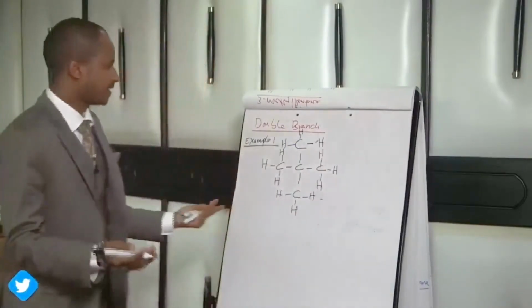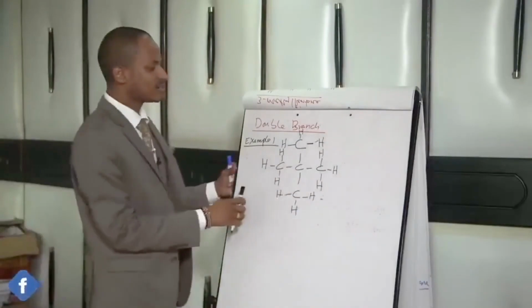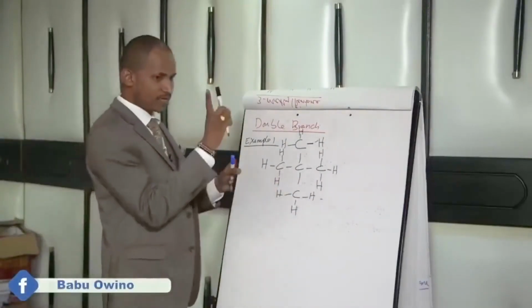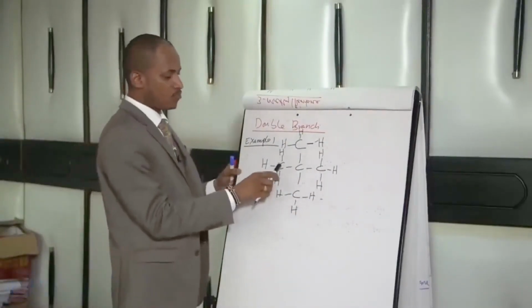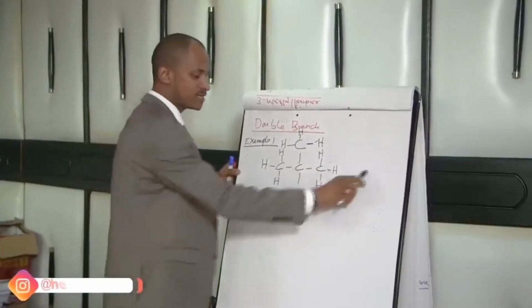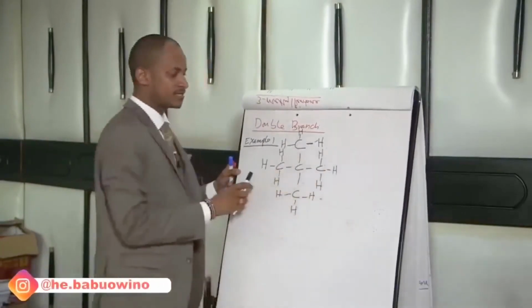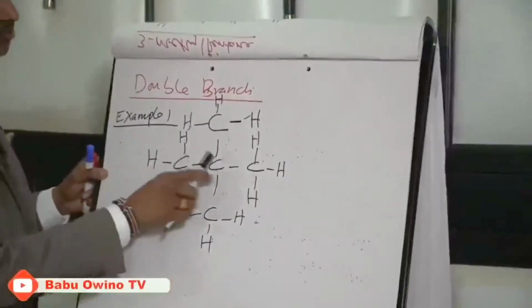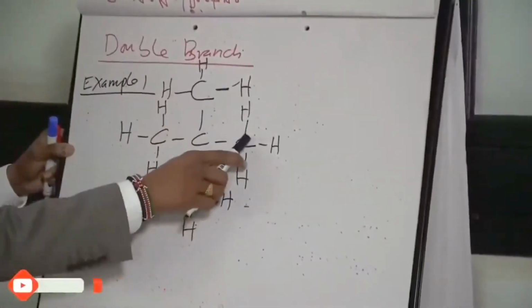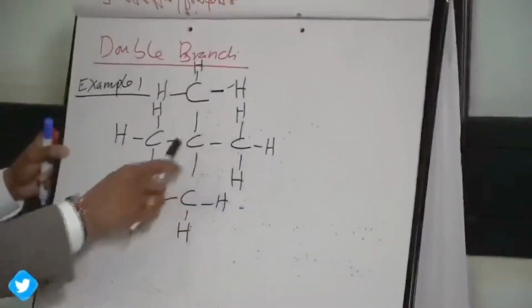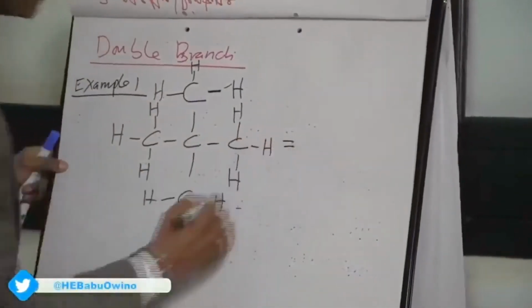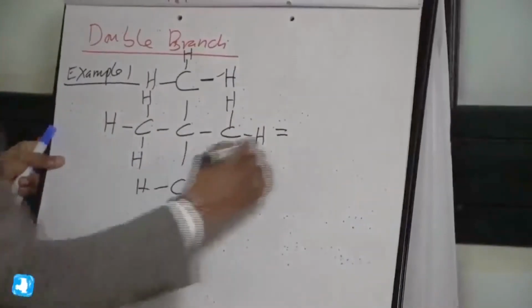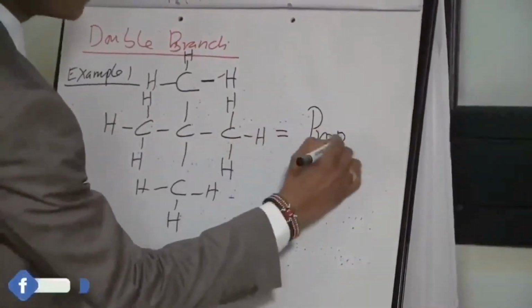Simple. I start from here, 1, 2, 3. I've started horizontally. Then I come this way, 1, 2, 3. Or I go this way, 1, 2, 3. Or this way, 1, 2, 3. So we all agree that it has 3 carbon atoms. That makes it a propane.